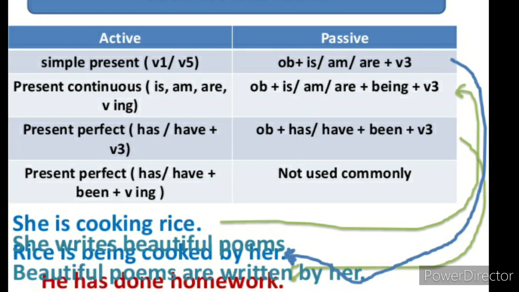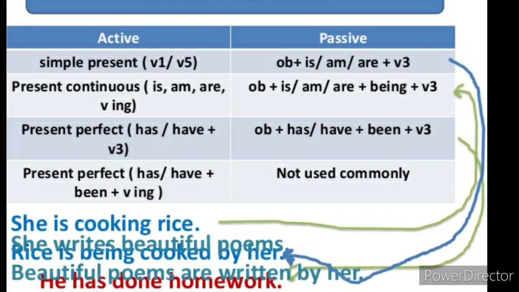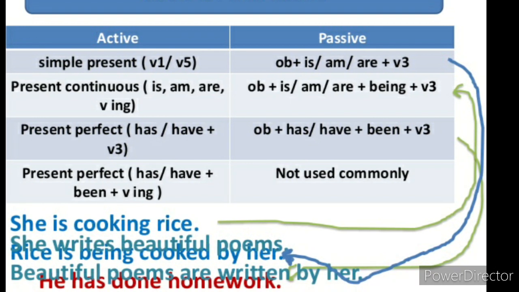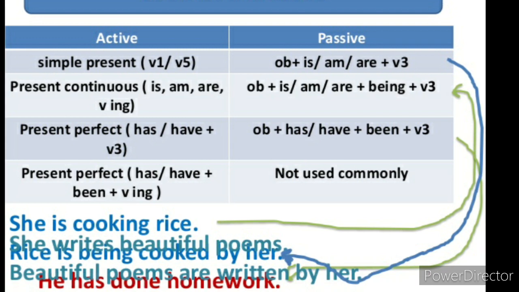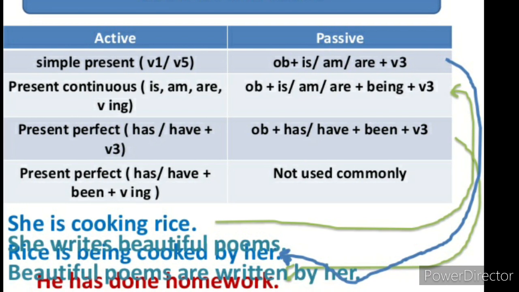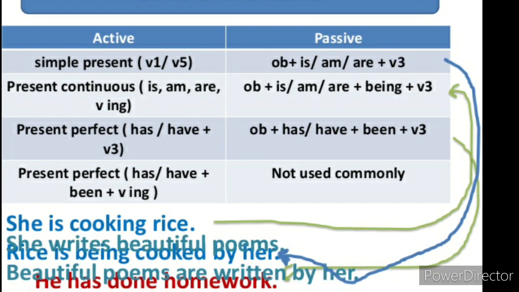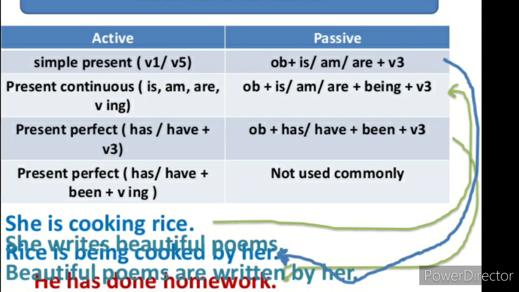So, dear student, there is no change in present perfect continuous: has or have plus been plus ing form in present perfect continuous tense is not used commonly. She is cooking rice. Rice is being cooked by her. Suppose you are just making a sentence.